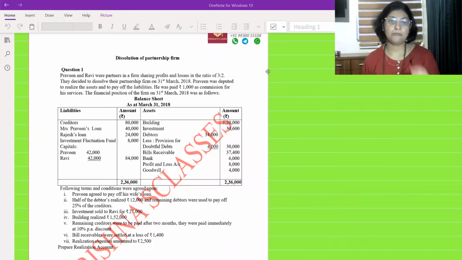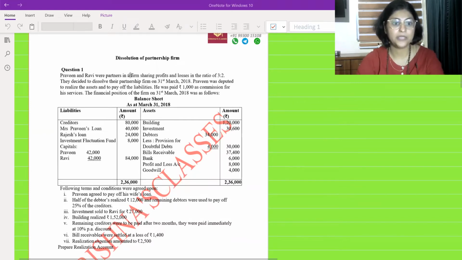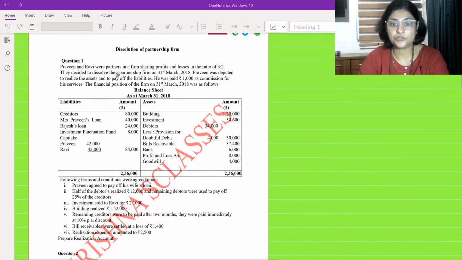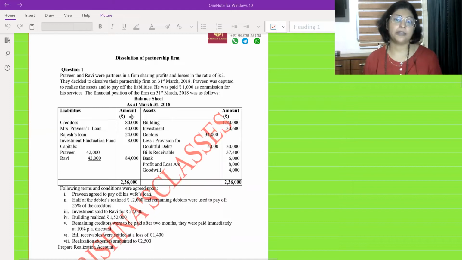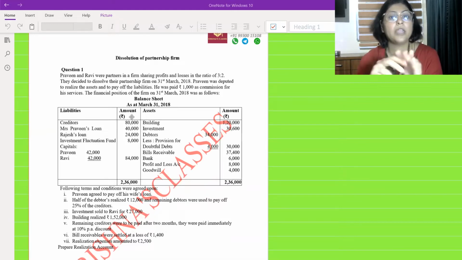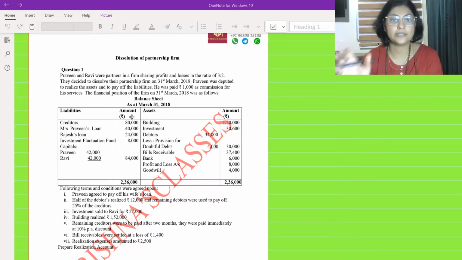So students, I have picked up 5 questions, starting with question number 1. Dissolution of partnership firm. See, as per the new pattern, the full question where they asked realization account, partnership capital account and bank account are not asked in the specimen question paper for ISC.